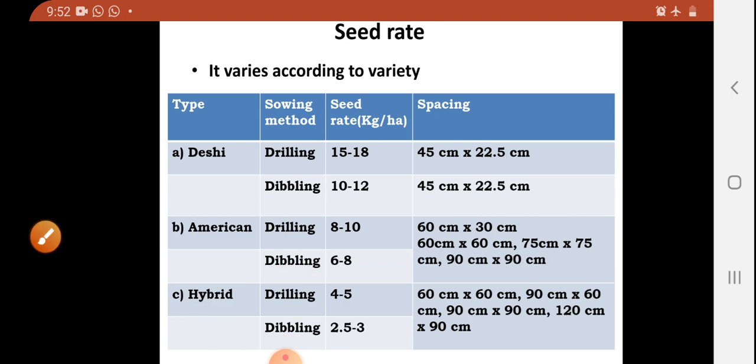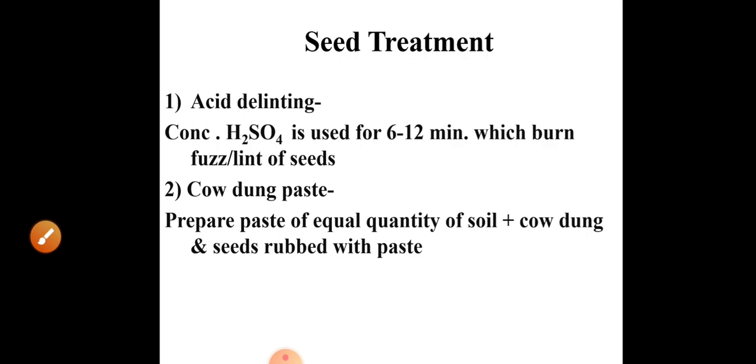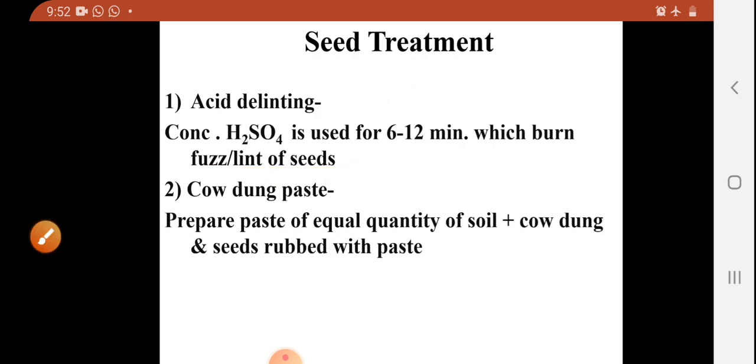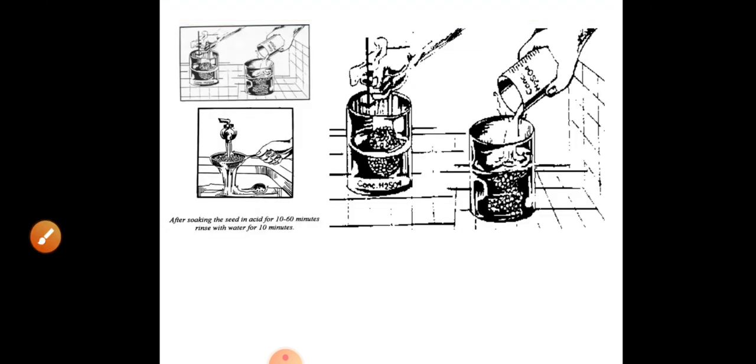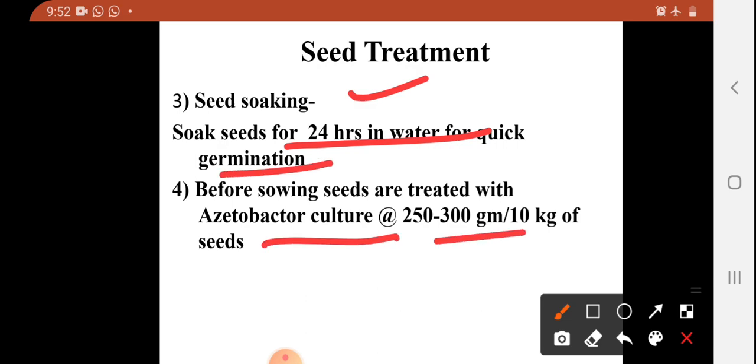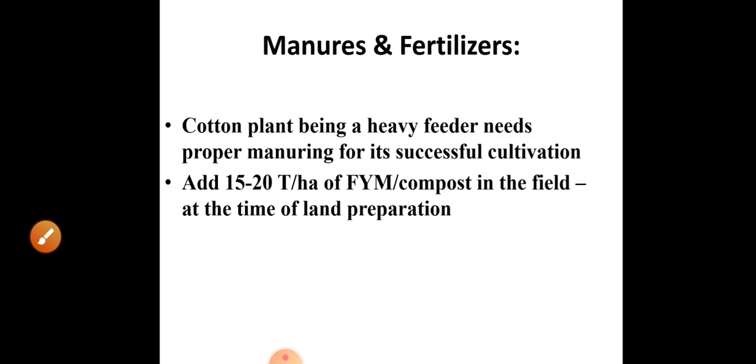Let's move to the next part, seed treatment. Acid seed delinting is followed for removal of fuzz or lint of the seeds, or cow dung paste is also used. We learned this part already in practical. Here are the photographs. Next, seed treatment given for the cotton seed is water soaking for quick germination. Azotobacter is also recommended to increase nitrogen fixation for the crop.